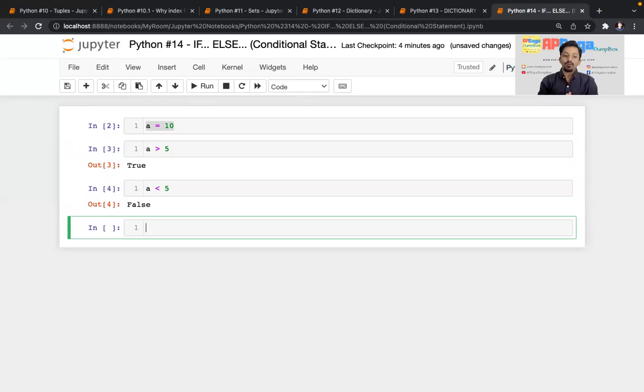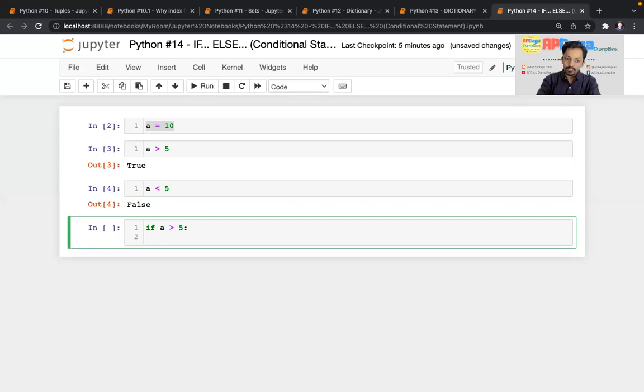Now what will I do? I'll check the condition and accordingly I'll print something. I'll write if, then after if the condition a greater than 5, then a colon. This is the syntax, I'll talk about it.